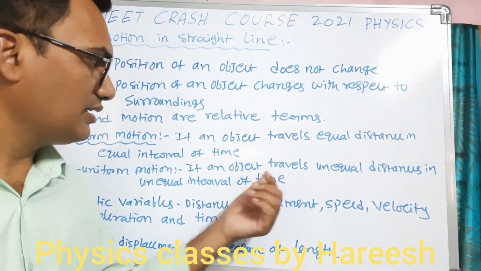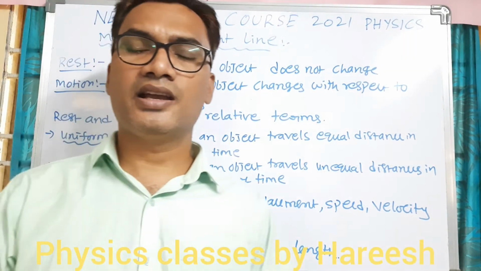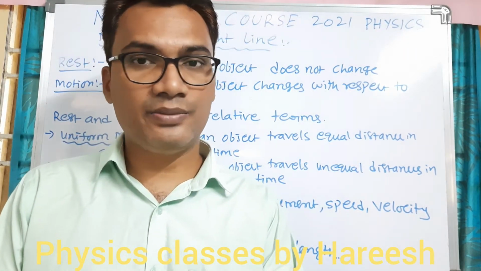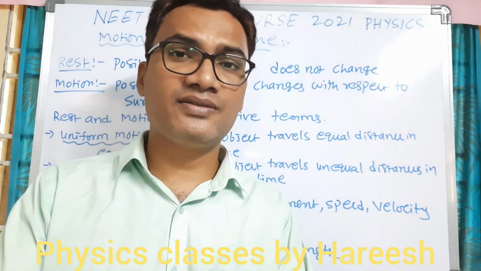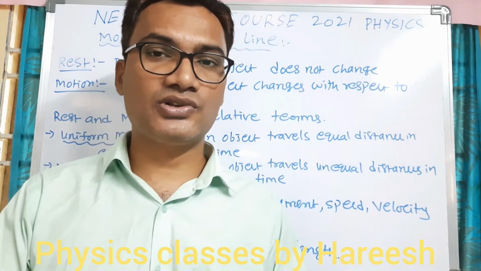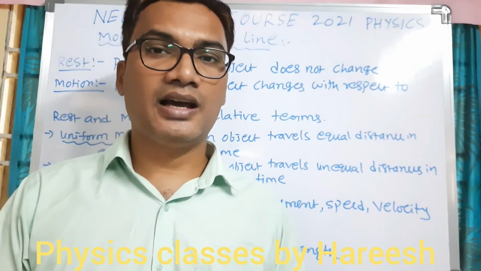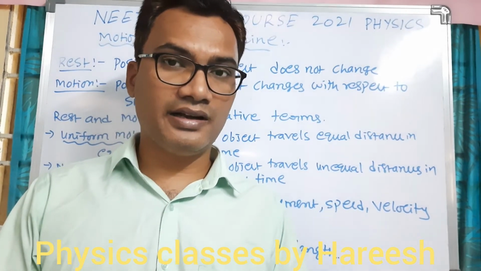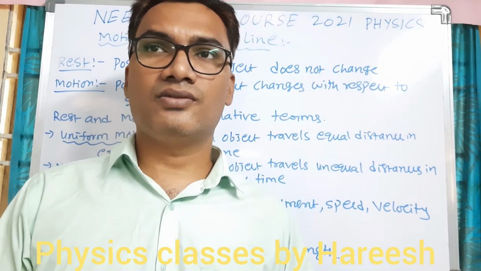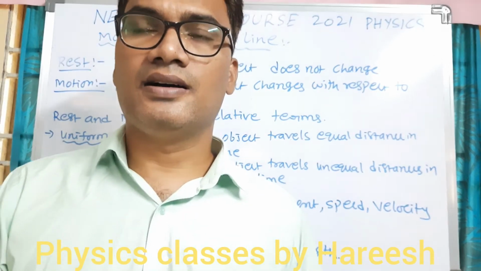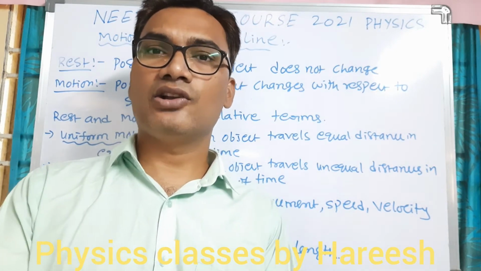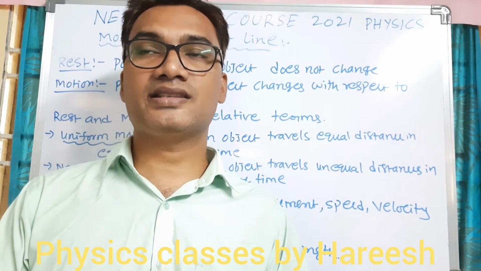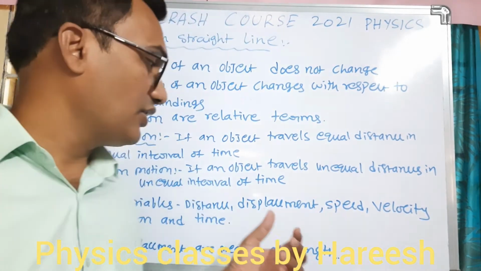Let us take an example. If a vehicle moves the first 10 kilometers in 20 minutes and the next 10 kilometers in 15 minutes, this type of motion is non-uniform motion. Or the first 10 kilometers in 15 minutes and the next 20 kilometers in 15 minutes. This type of motion is also known as non-uniform motion.